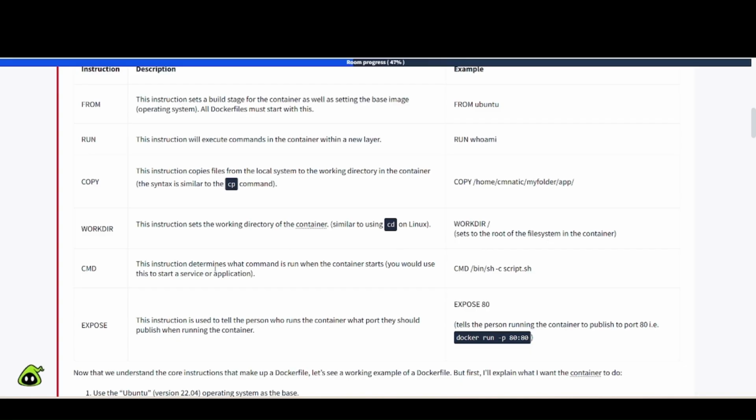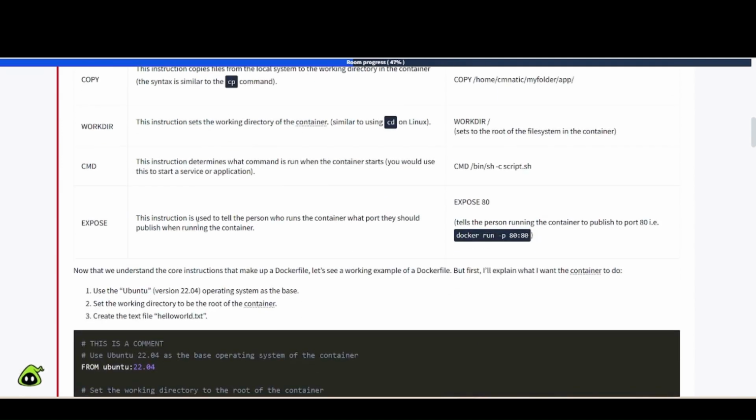CMD: this instruction determines what command is run when the container starts. You should use this to start a service or application. So CMD /bin/sh -c script.sh. EXPOSE: this instruction is used to tell the person who runs the container what port they should publish when running the container. EXPOSE 80 tells the person running the container to publish port 80. So there's an example here, docker run -p 8080, and we saw that earlier.